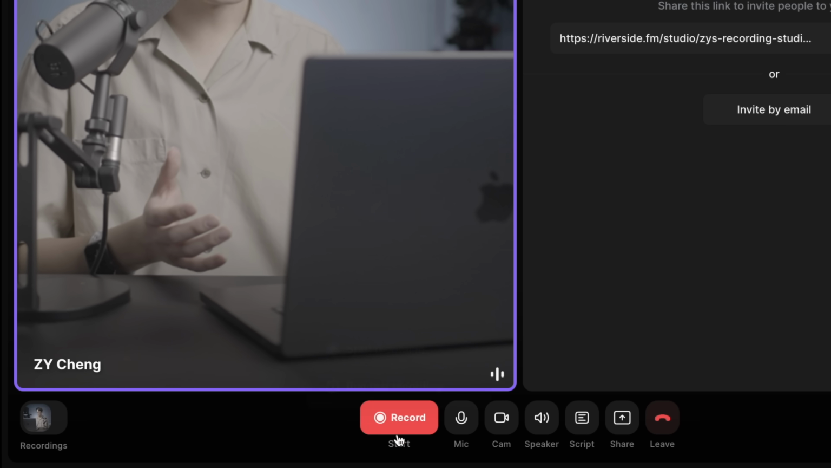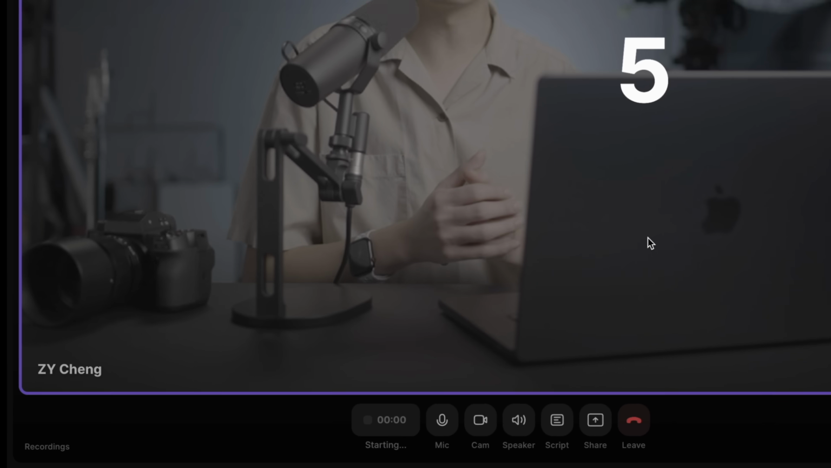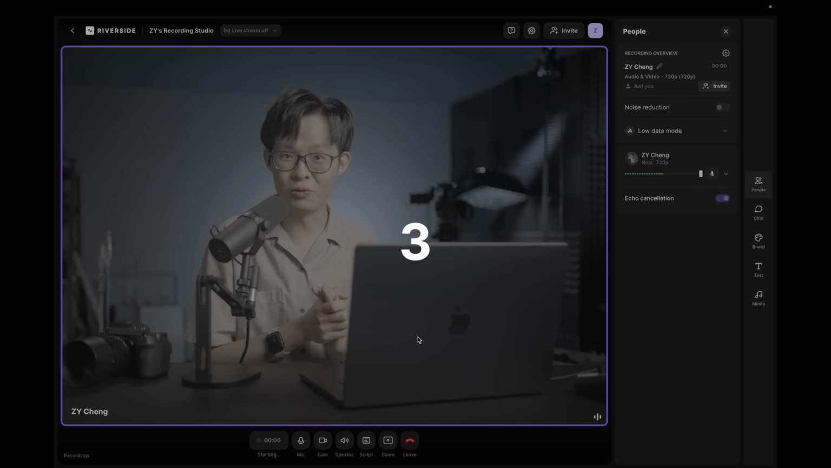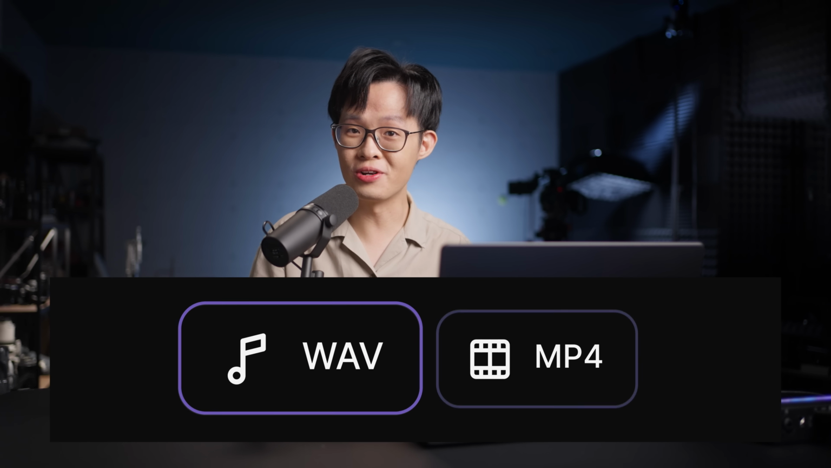Recording is simple. Hit record to capture your live session locally, maintaining the highest quality recording while also creating separate audio and video tracks for each participant.